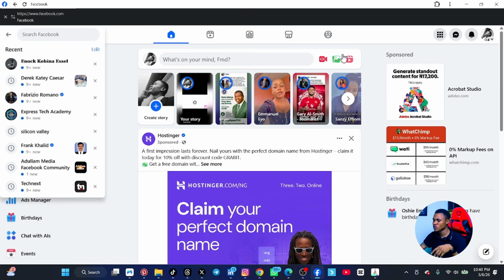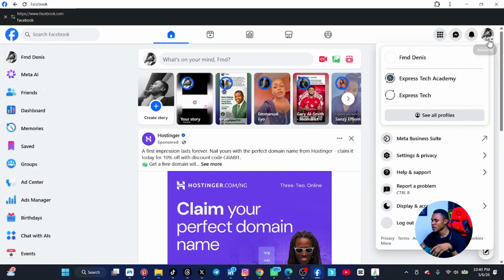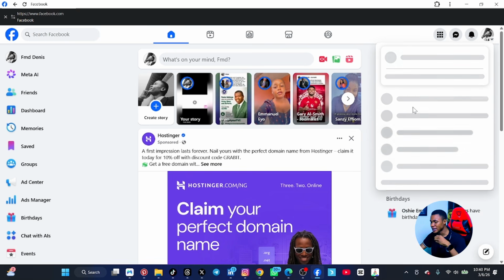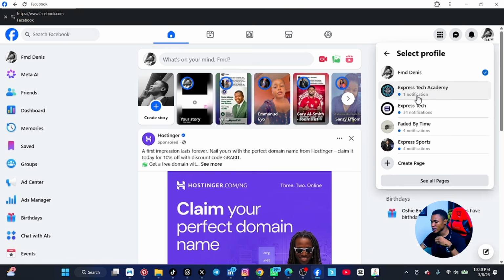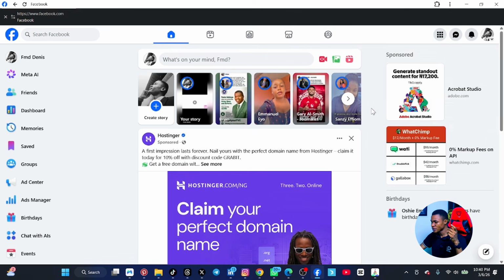This thing is not new to most of you. So if I come here and click on here, you can see that this is what we have. This is the page I'm currently managing. These two pages I'm currently managing. I have more. But those two pages are the pages that belong to me. This one I used to manage for somebody. He has refused to remove me from it. Is that okay? All right, so that is that.